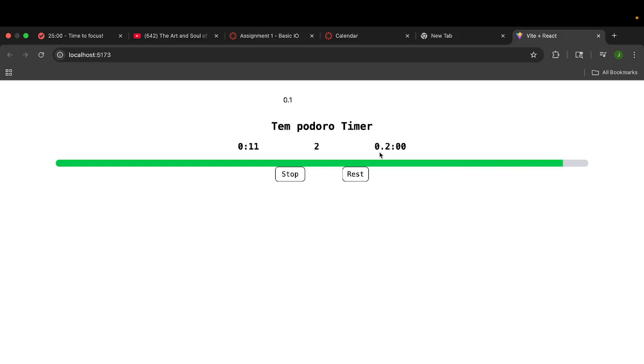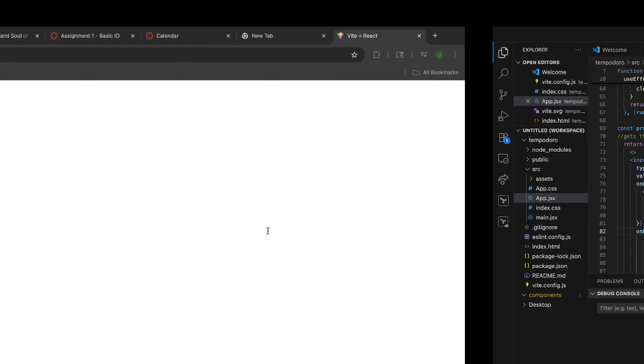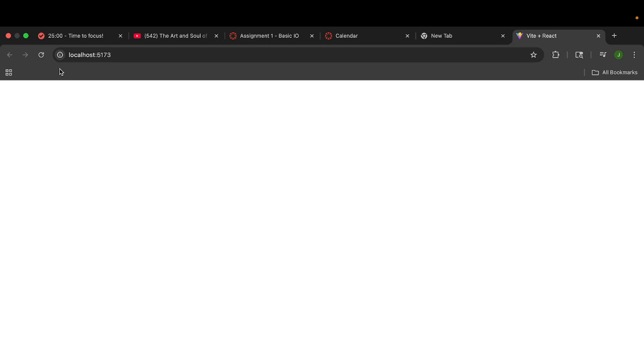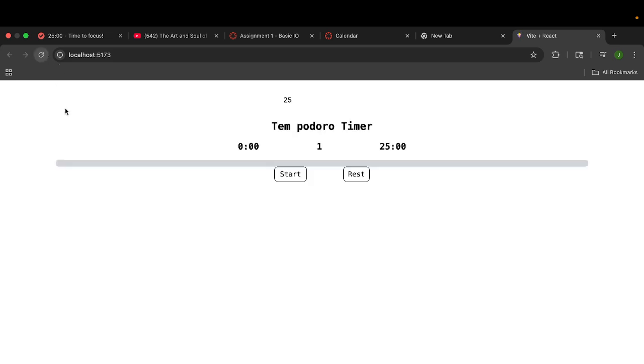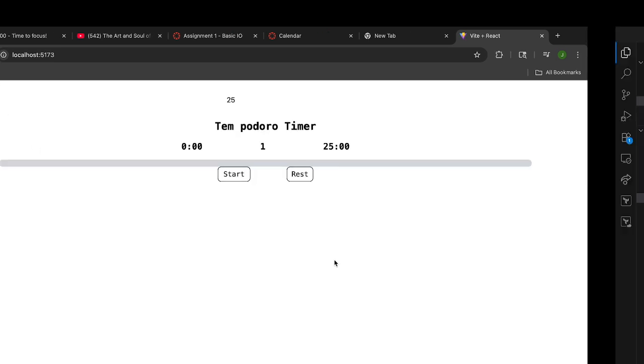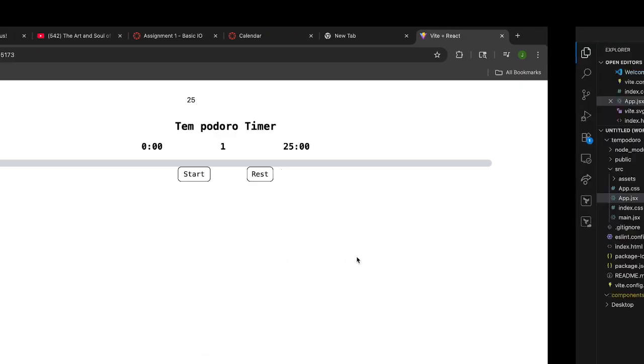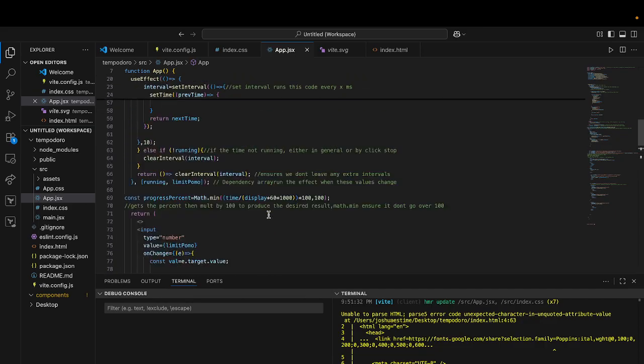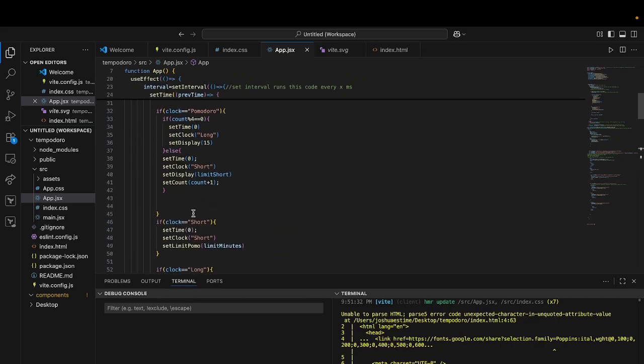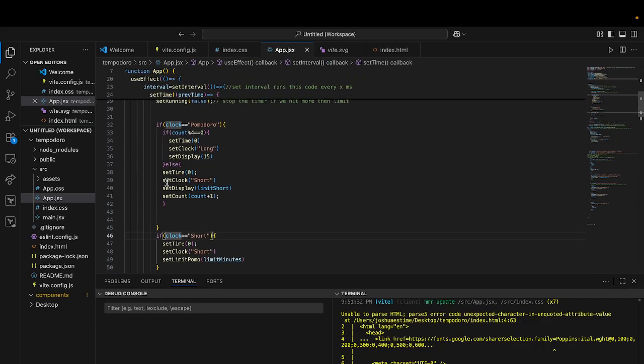Okay, because this is 0.2, yeah. Oh. What happened? Okay, something bad happened, so let's fix this problem. Okay, refresh. So basically what ended up happening is I started it, went to the second guy. When I went to my short timer, something happened there. So it's probably something I missed when I was going here. So I probably need to check this a little bit.